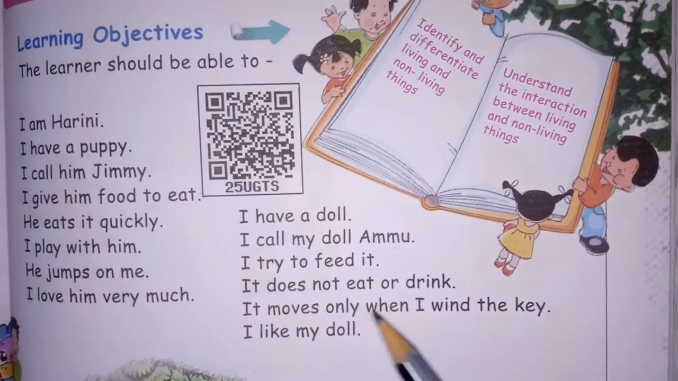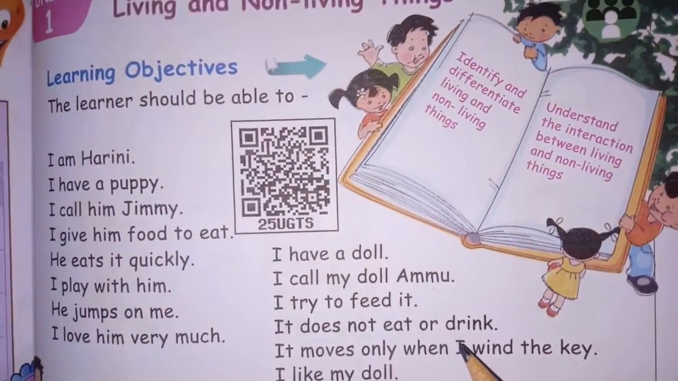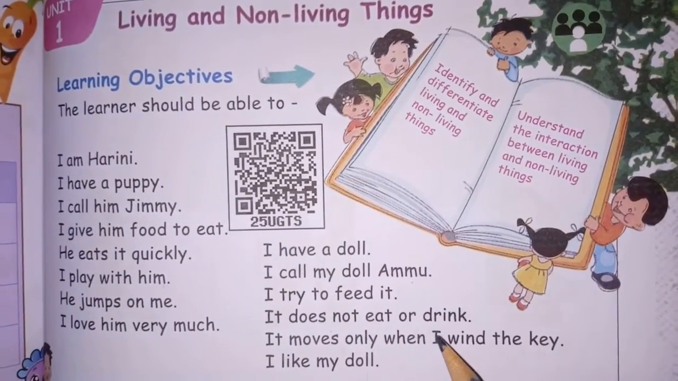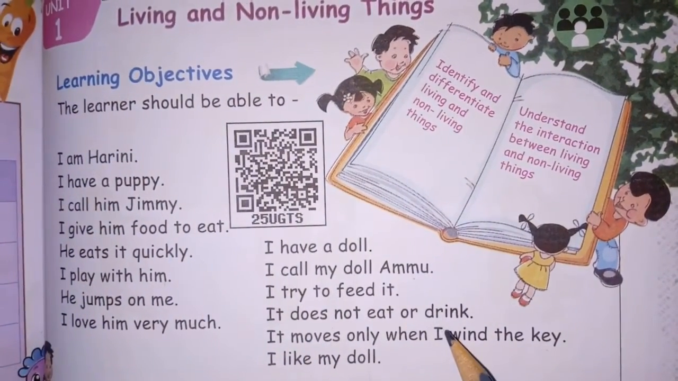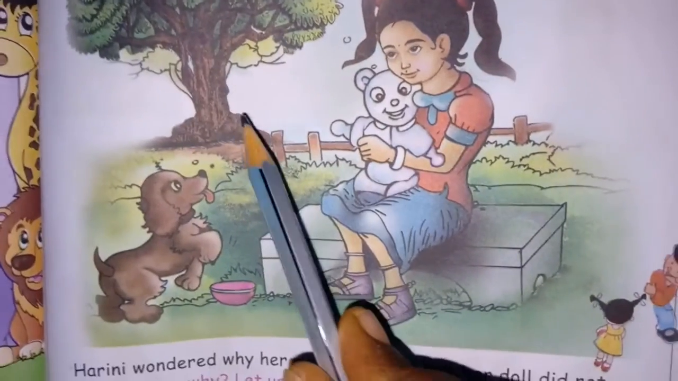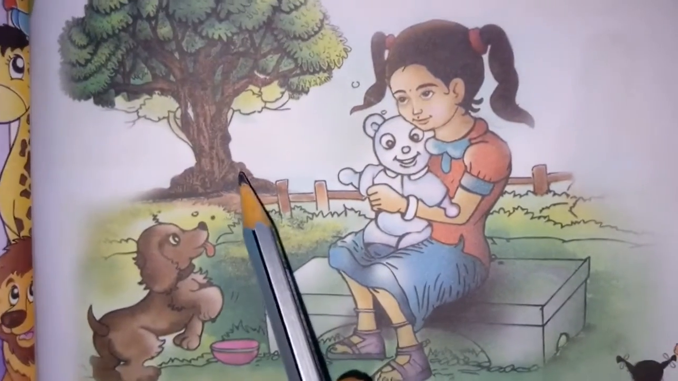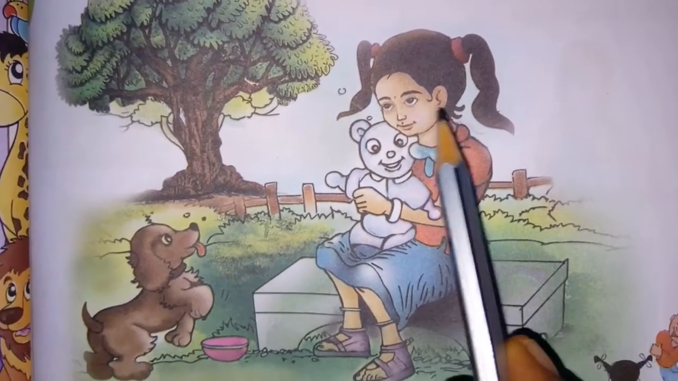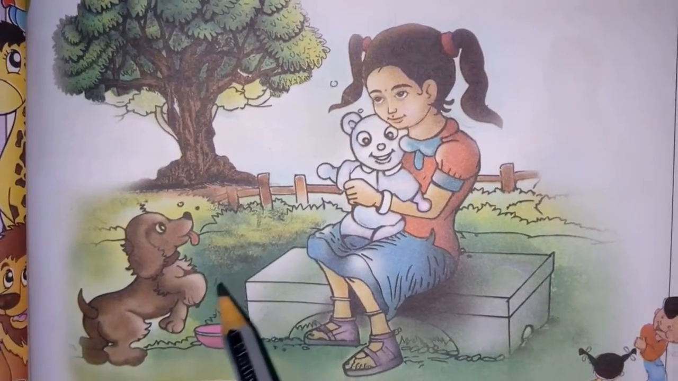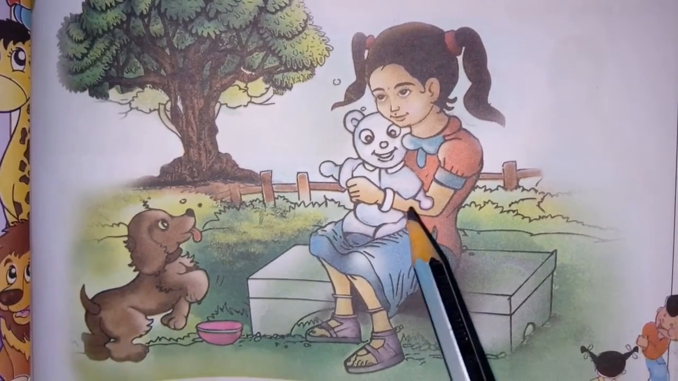So here it cannot eat, it cannot move. All these things indicate the characteristic features of non-living things. Understood, children? Here it is given diagrammatically. This is the tree, one example of a living thing. This is the girl, one example of a living thing. Here this is the puppy and this is the doll.